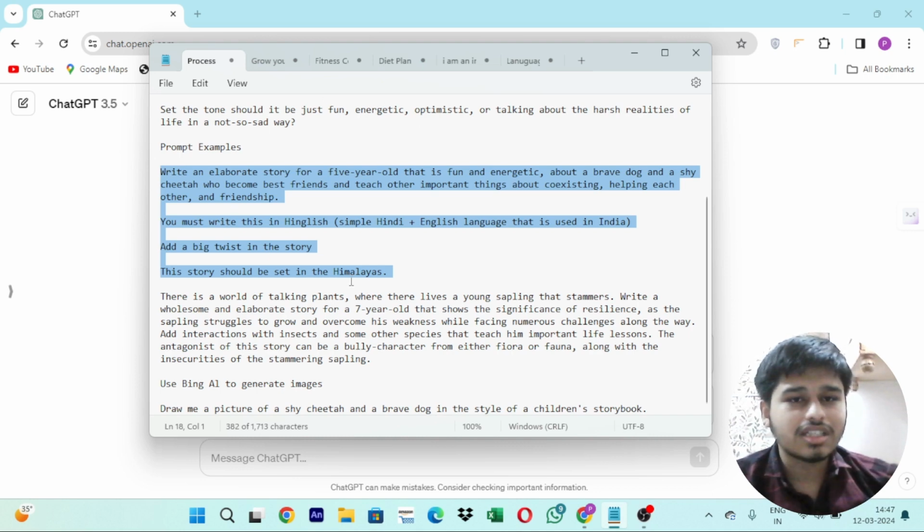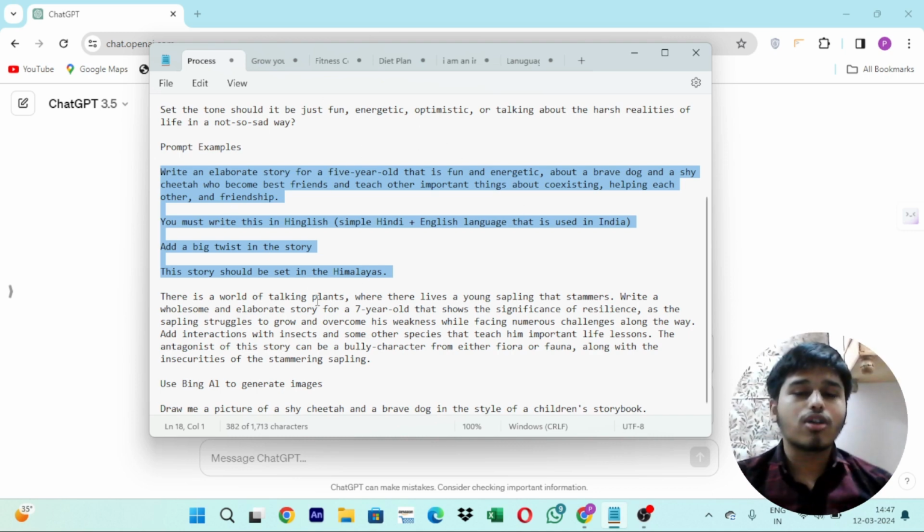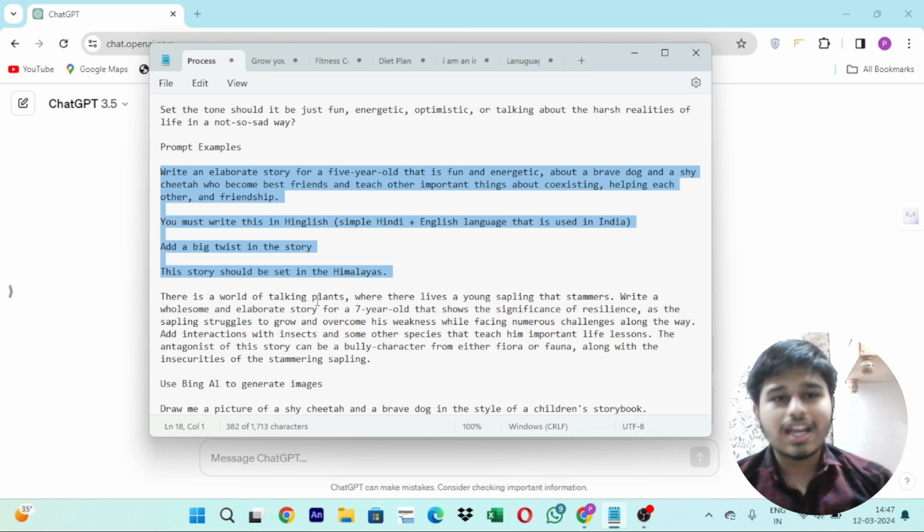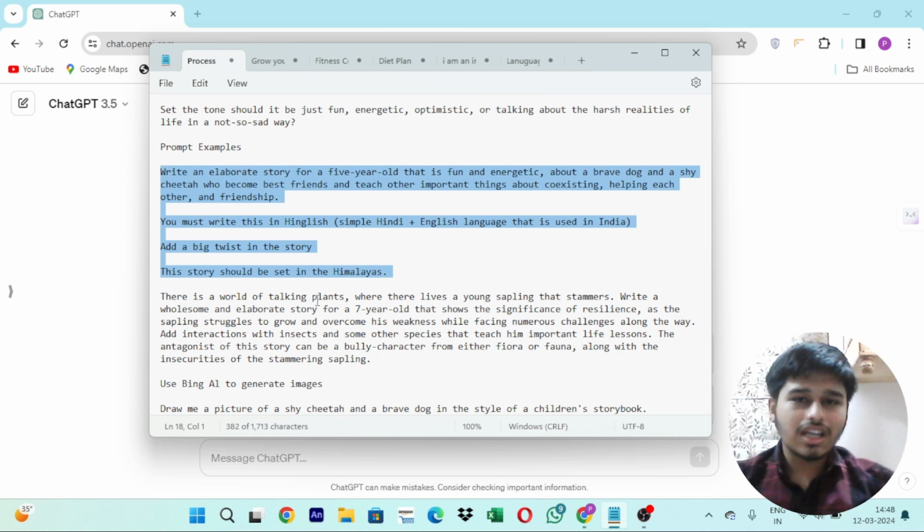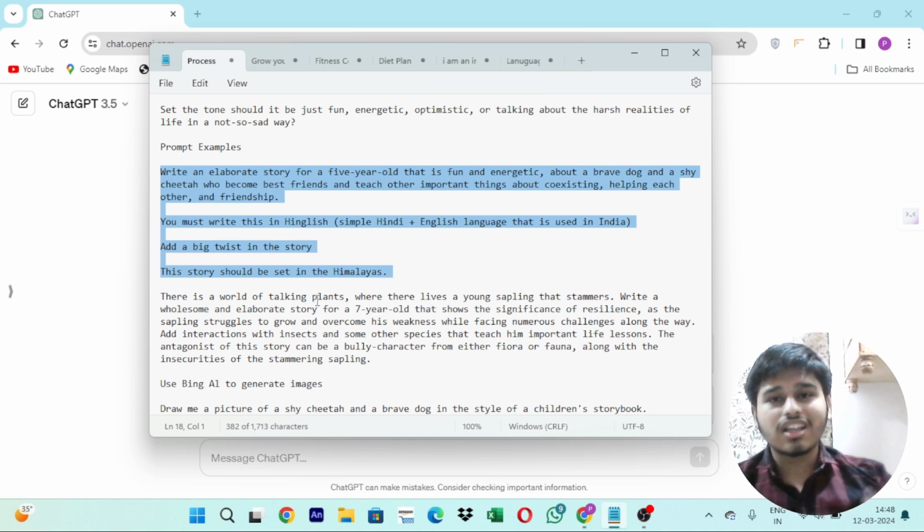So I have given this type of prompt, meaning I am thinking about a story in which there is a brave dog and a shy cheetah. They are best friends, and the brave dog and cheetah became best friends in the Himalayas. And I want this story to be in Hindi plus English language. I am just thinking about this. I have the idea of this story and I will give this idea to ChatGPT and ChatGPT will generate a perfect story for me. Okay, so I will just copy this and ask ChatGPT.